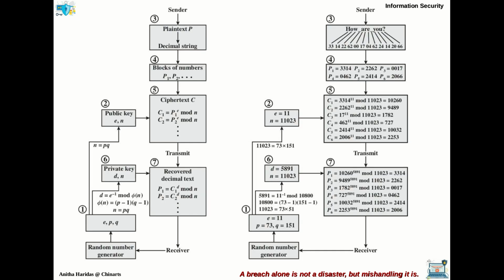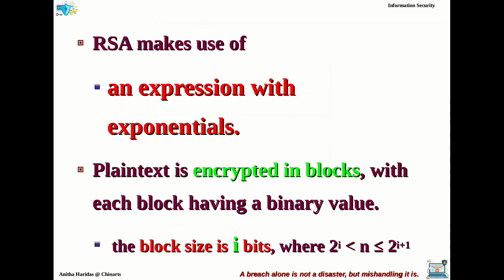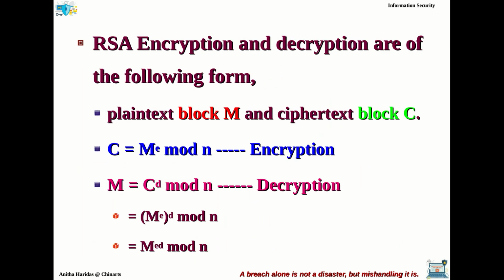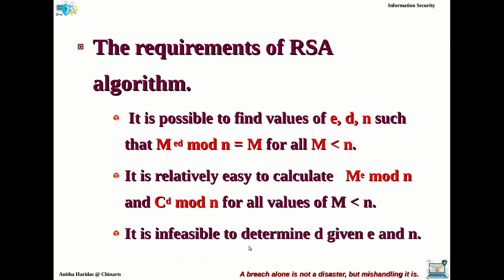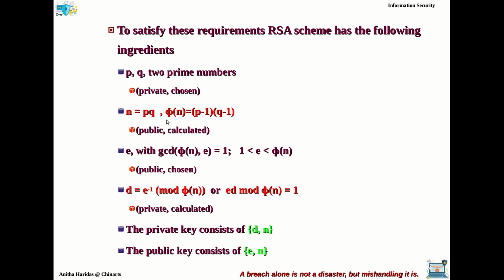So here we have talked about what the RSA scheme is, what the function used for encryption and decryption is, what the two keys, public and private, used in the encryption and decryption process are, and what the requirements or conditions for the RSA algorithm are. Then we talked about the components, or the ingredients, used in the RSA scheme.